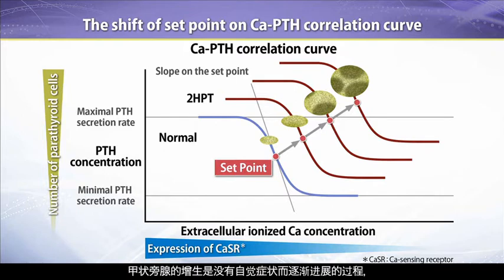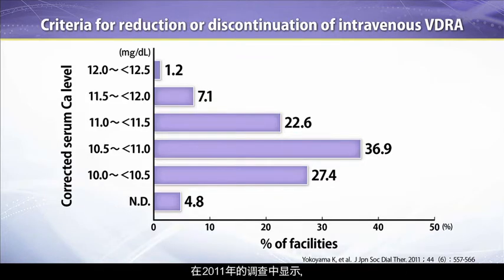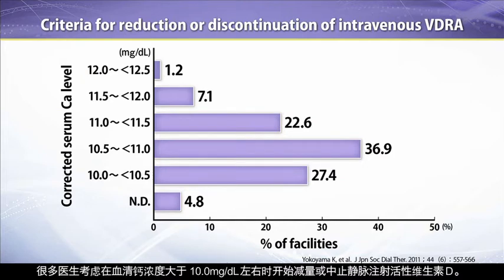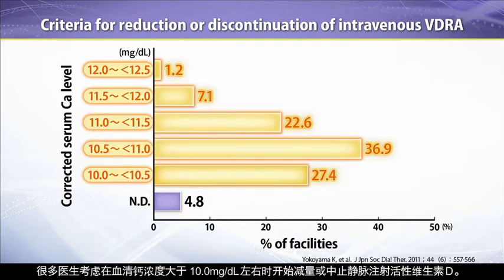There are no symptoms for the progression of hyperplasia. If appropriate treatment is provided at an early stage, it may be possible to prevent hypercalcemia. From a survey in 2011, doctors were found to frequently stop administration of active vitamin D when serum calcium levels are over 10 milligrams per deciliter.